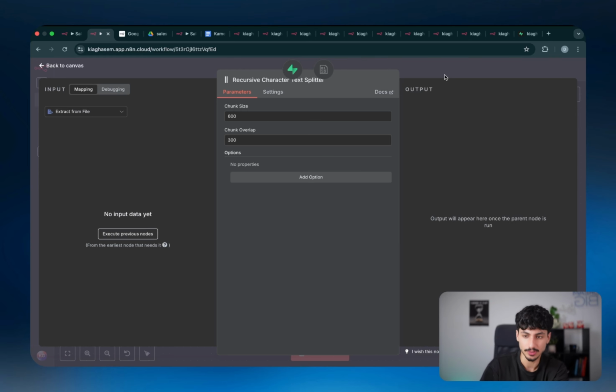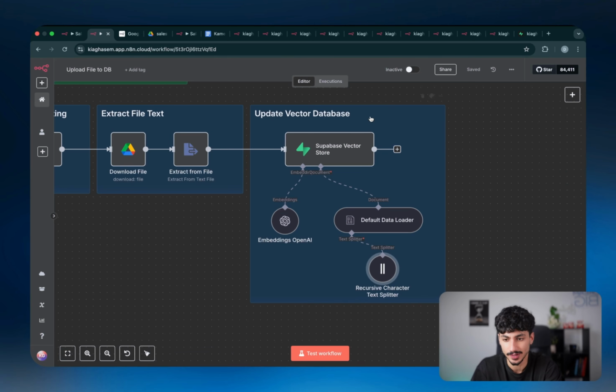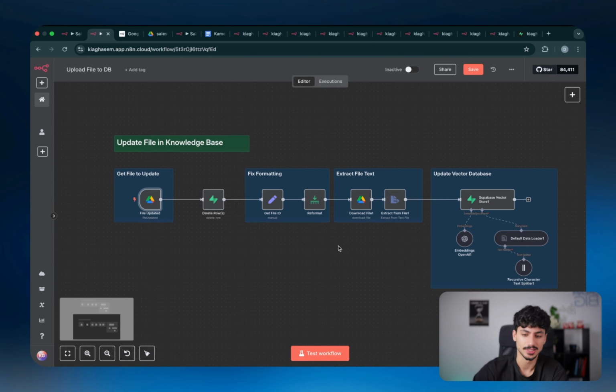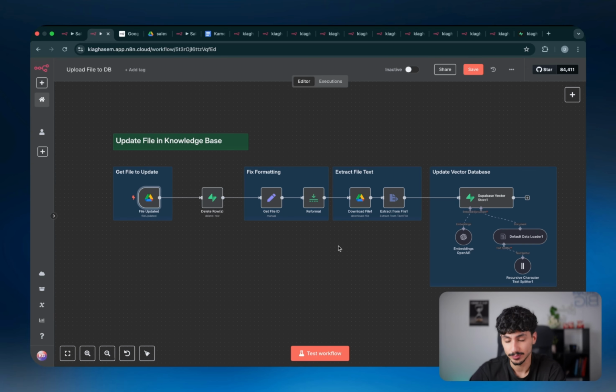But honestly, if you guys are non-technical, I wouldn't recommend worrying about this. Just leave it as it is. And then, just because I love you guys, I'm going to give you another workflow for completely free as well.